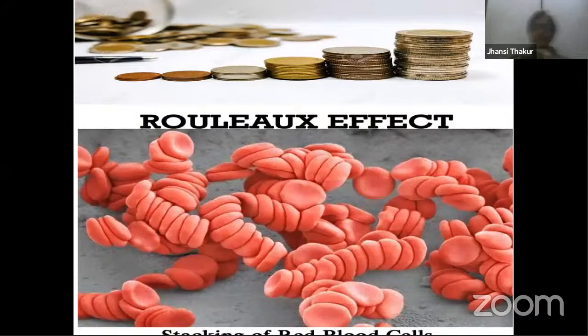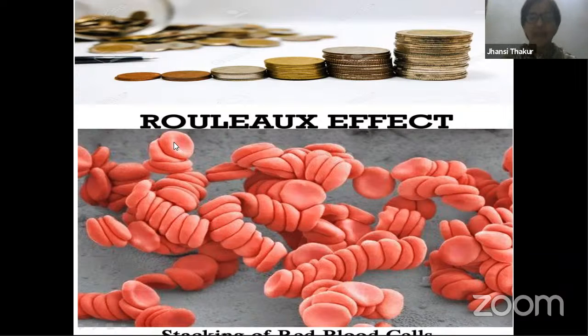Now, what is this? We call this Rouleaux. Can you see this over here on the top? These are the coins that we use in our daily life. Stacking up of the coins, you can see over here. In the same way, RBCs are also found stuck up in stack form, like the coins. This is called the Rouleaux effect. This is because of the disc-shaped structure of the cells that they get stuck up like this.